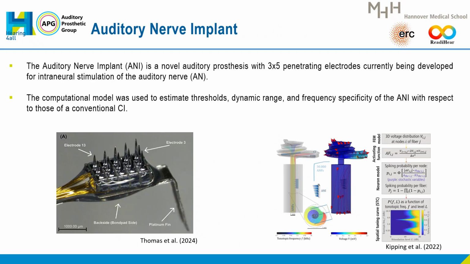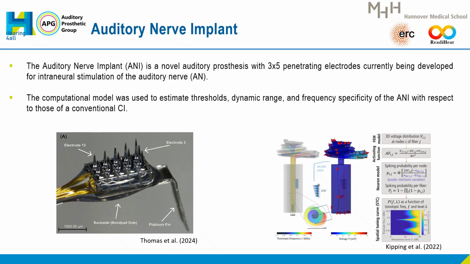In addition to the neural health estimation, our model could also be used to investigate stimulation through a new auditory prosthetic, the so-called auditory nerve implant. Unlike CI, ANI totally bypasses the cochlea and directly stimulates fibers inside the internal acoustic canal with more specific stimulation, which is seen as a way to solve the voltage spread.